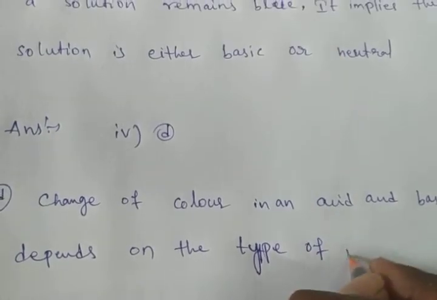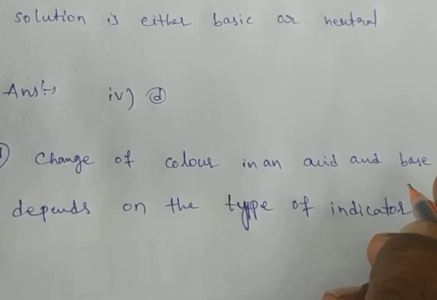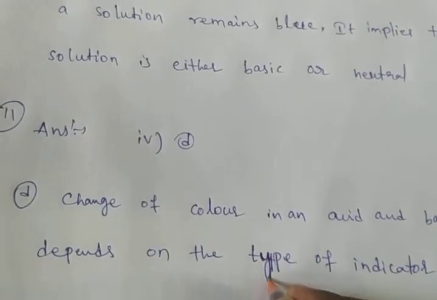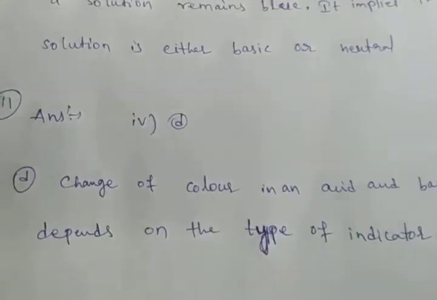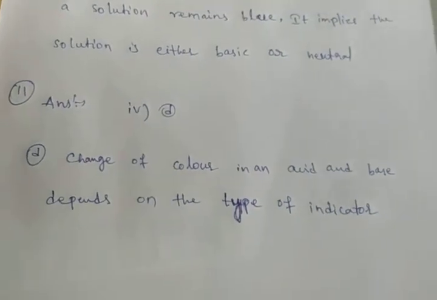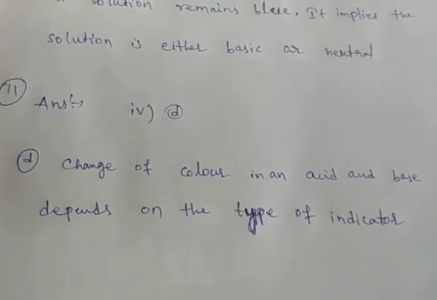So this statement is correct. The remaining three statements are wrong. This fourth statement, D, is the only correct one.